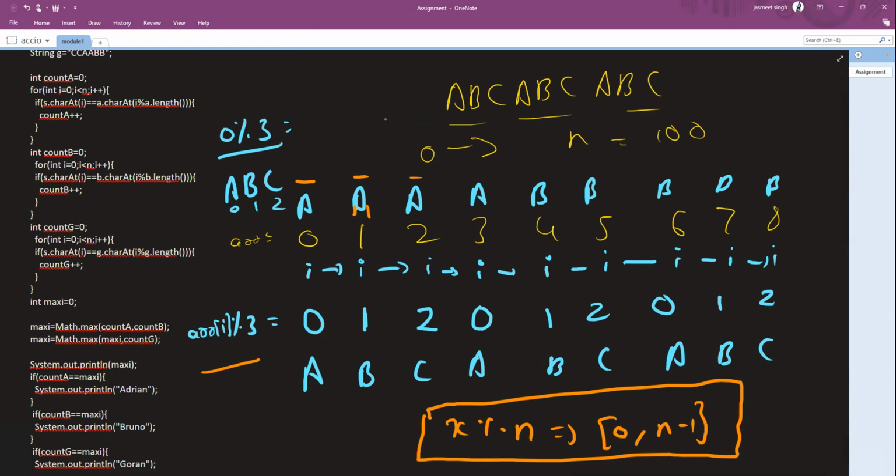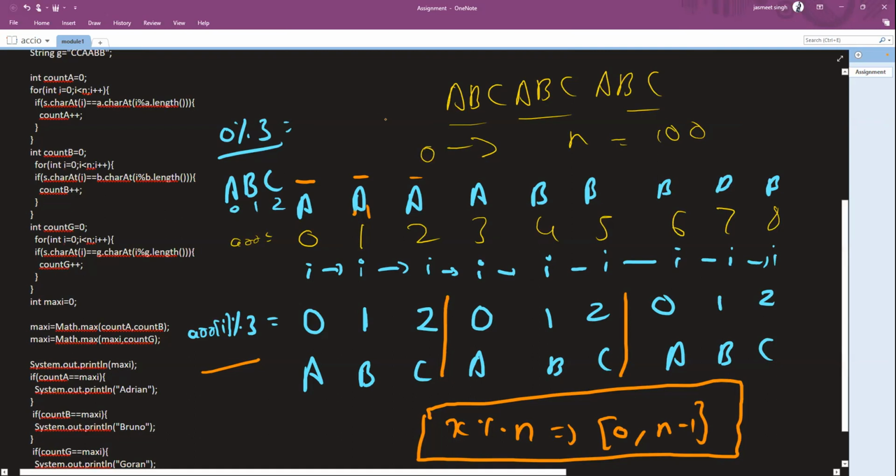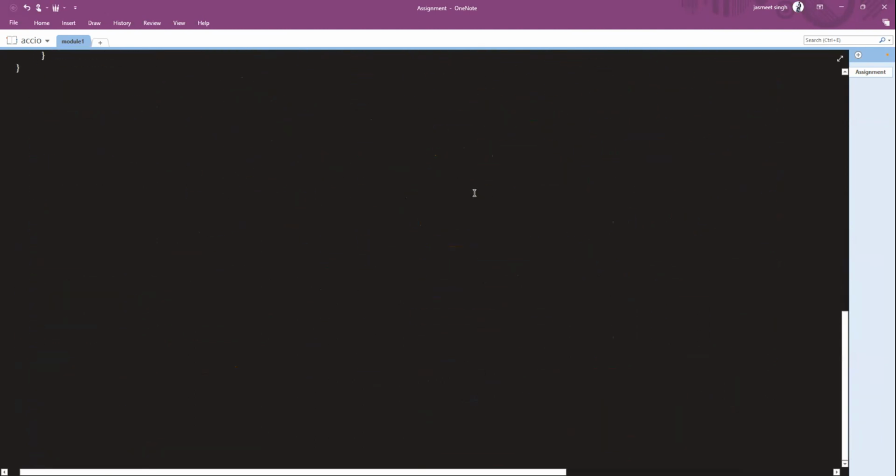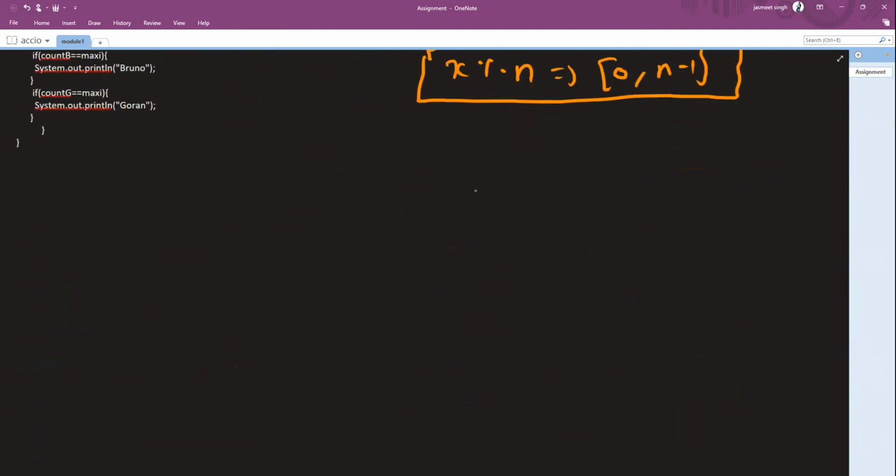So a modulus operator is helping me repeat the string infinitely, right? I can break the string. You can see every orange line is separating the string, the current pattern that I'm working on, into individual bits. So for 9 characters of the actual string, I'm using the pattern thrice, right? So if you are able to guess it now, similarly, if the pattern changes, right?